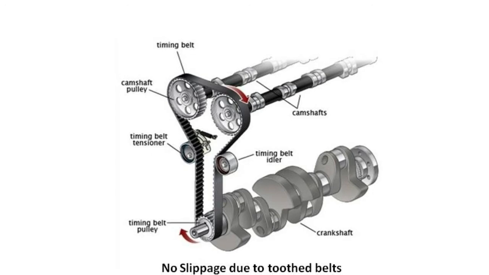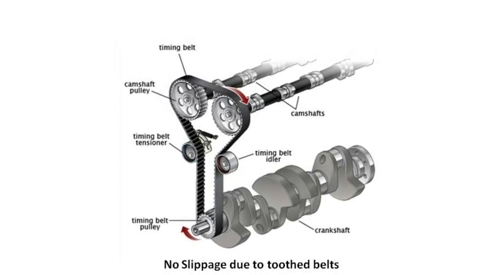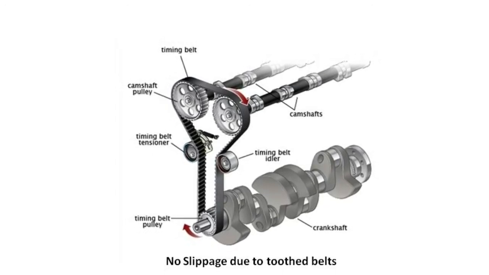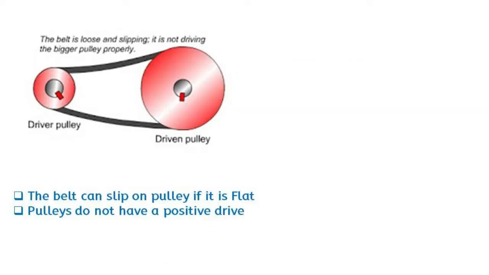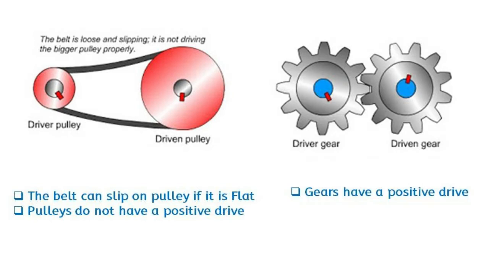Positive drive means movement without slip, such as in case of crankshaft and camshaft in the reciprocating engine. In belt drive, there is always possibility of some slipping taking place between the belt and the pulleys, which cause the driven pulley to rotate at a lesser speed, consequently reducing the power transmission. Hence, belt drives are said to be not a positive type of power transmission system. Gears are said to be positive drive because there is no slippage between the input and output.